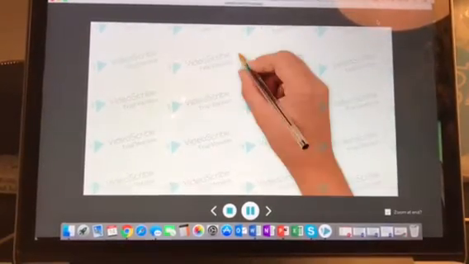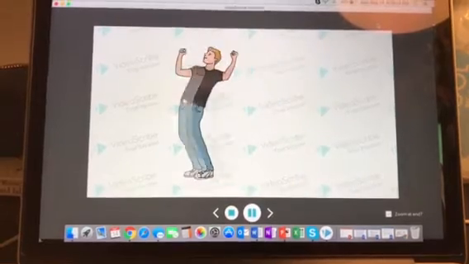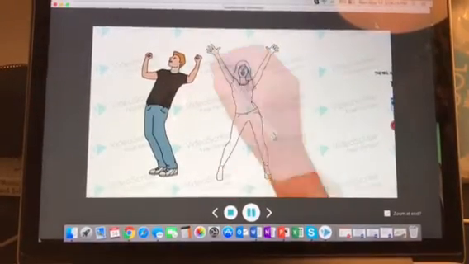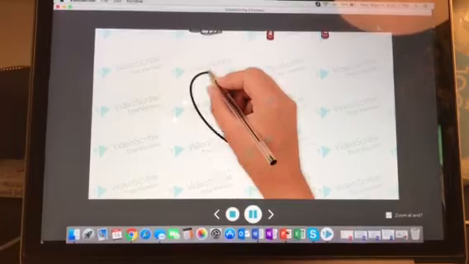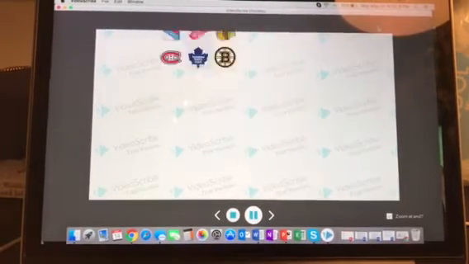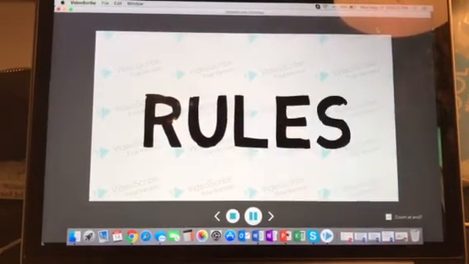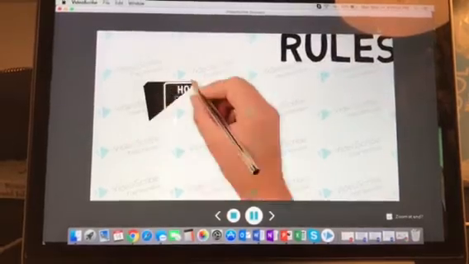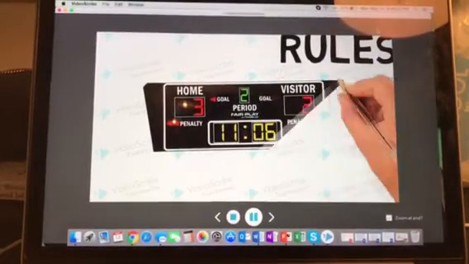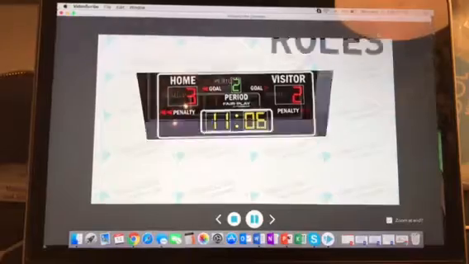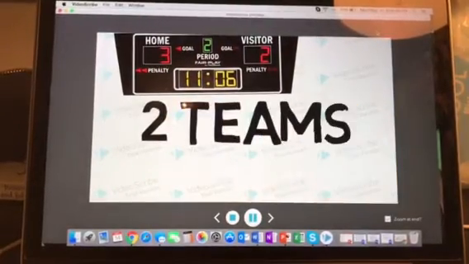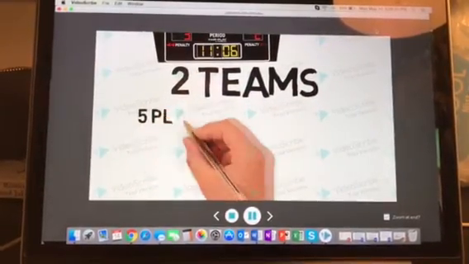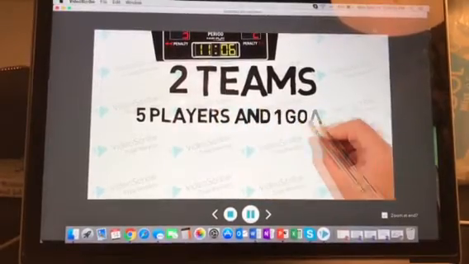Since then, ice hockey has become one of the most popular sports in the world and has filled our homes with pride, joy, and love for this great sport known as hockey. Now time to talk about the rules. The objective of hockey is simple: score more goals than the opposing team. Each team has 5 players, 3 forwards, and 2 defensemen, along with 1 goalie.